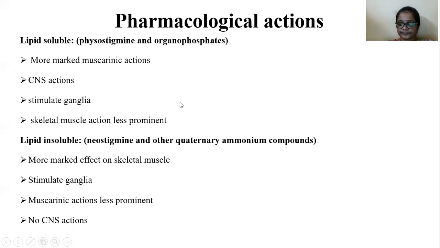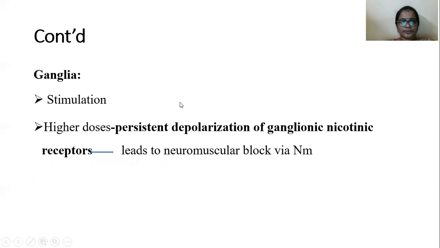Next, how these anticholinesterase drugs act on the ganglia. Anticholinesterase drugs stimulate the ganglia. In normal doses they stimulate the ganglia, but higher doses of these drugs cause persistent depolarization of ganglionic nicotinic receptors.